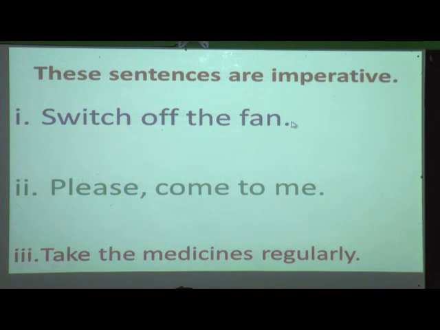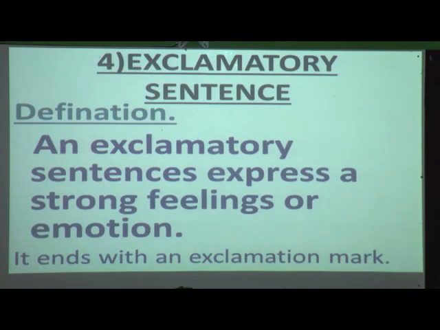Now what is the fourth one which we are going to learn? Yes, look into your book and tell me. That is exclamatory sentence. Now what is an exclamatory sentence? An exclamatory sentence is nothing but a sudden expression of strong feelings or emotion when we get any type of message or any type of news. So the expression, the feelings or emotion we show, that is an exclamatory sentence.